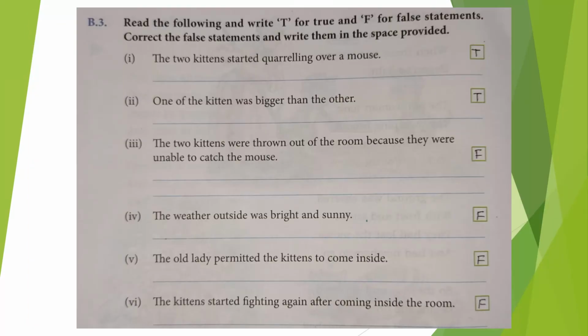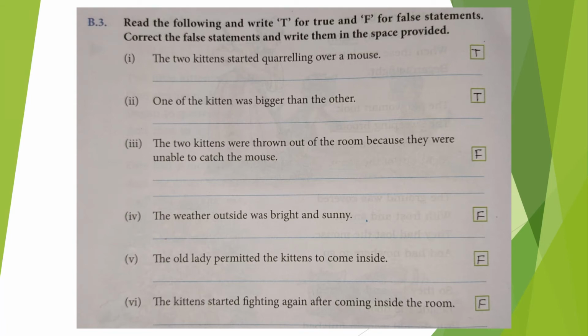So, here are true or false related to the poem. Let us see, children. The two kittens started quarreling over a mouse. It's true. One of the kittens was bigger than the other. The statement is true. The two kittens were thrown out of the room because they were unable to catch the mouse. So, because of quarreling, they were thrown out, but not because of not catching the mouse.